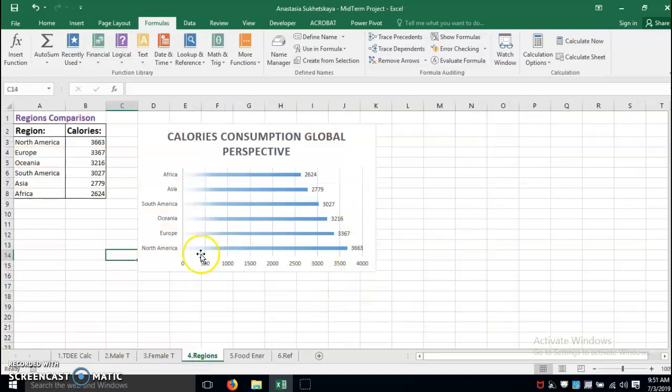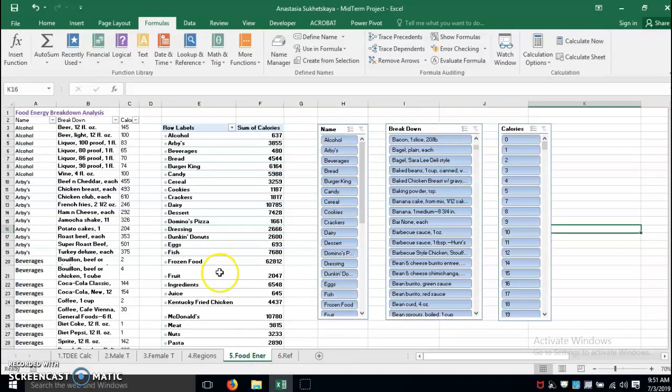But here it shows that on a regular basis people consume 3,663 calories, meaning that's how a lot of problems with obesity may result.